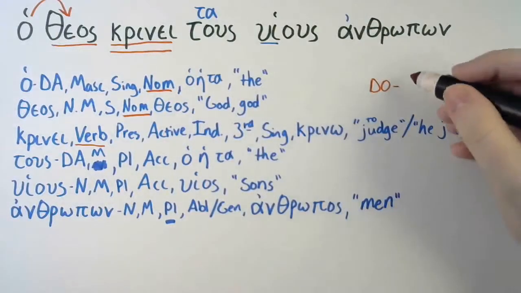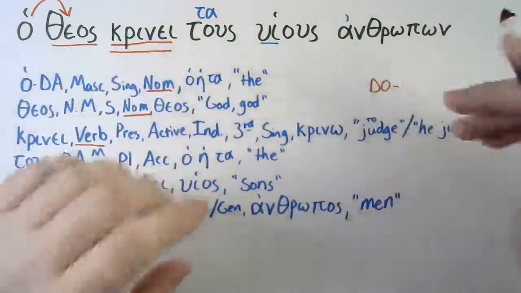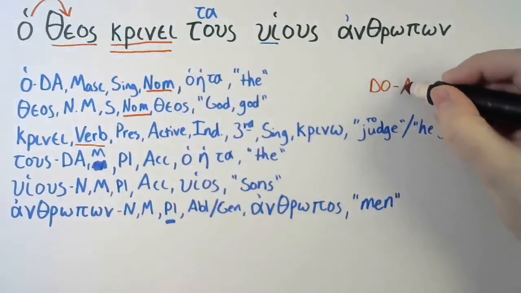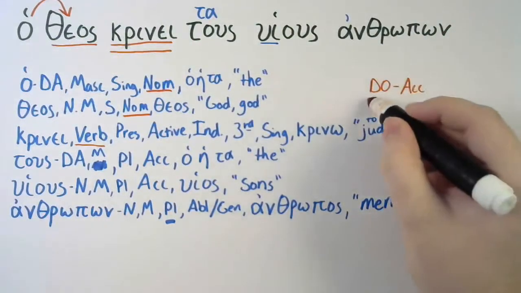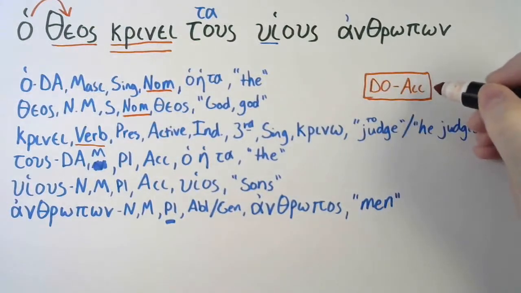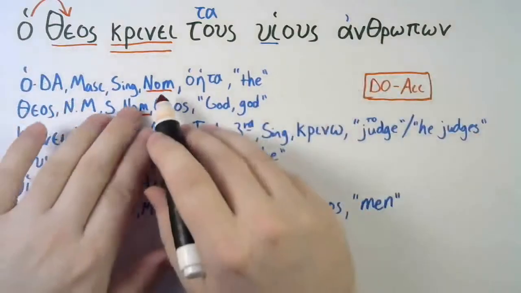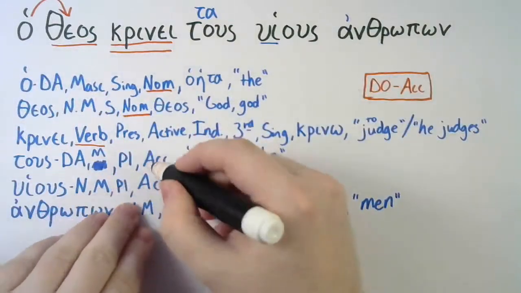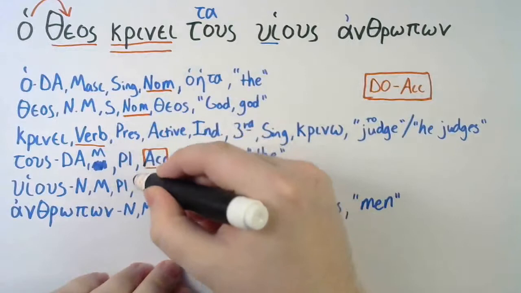Direct objects will usually, but not always, come in the accusative case. Most of the time, you're going to find them in the accusative case. Do we have any accusatives? Let's see, nominative, verb. Oh, we have a couple accusatives.